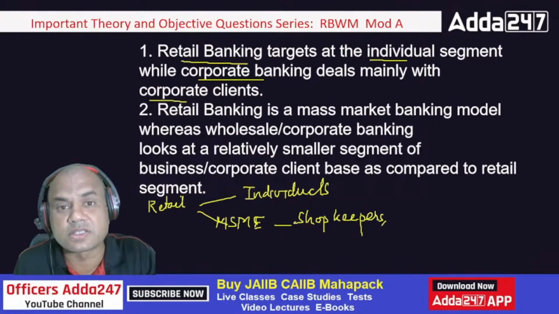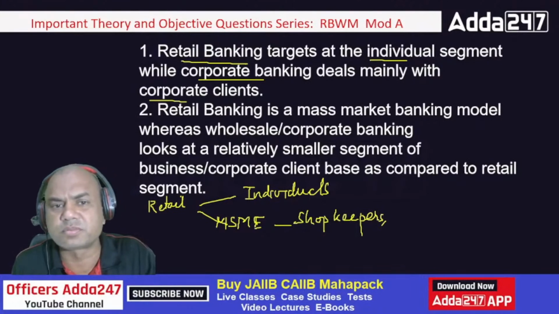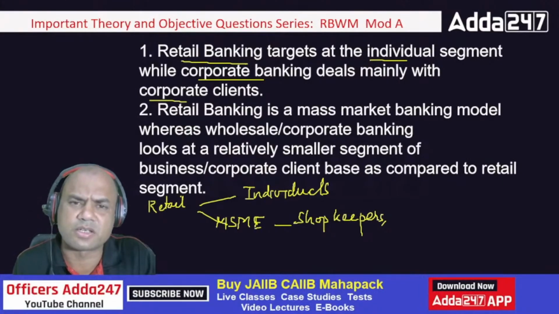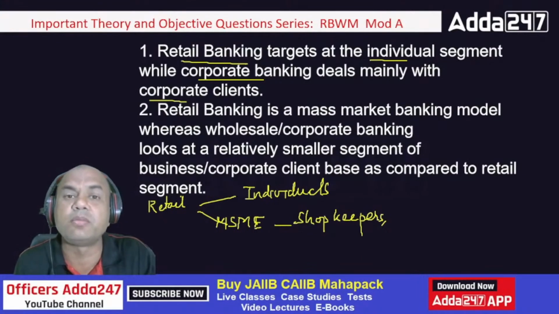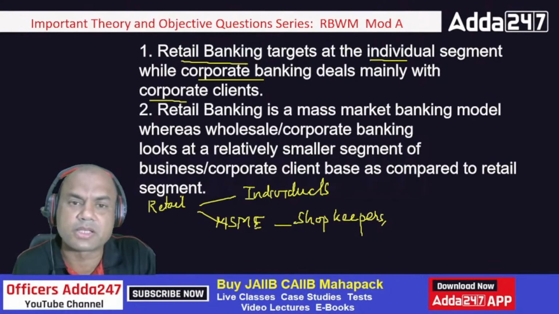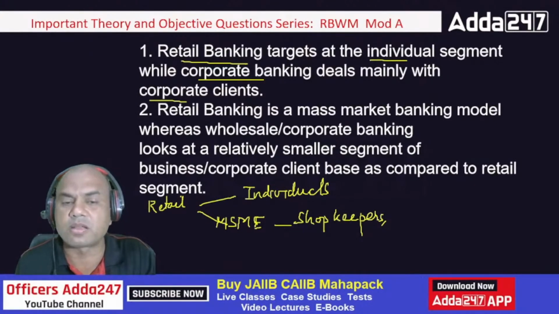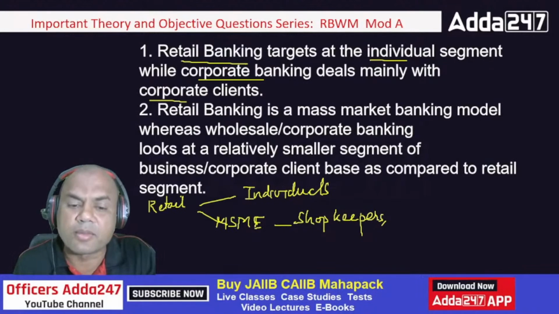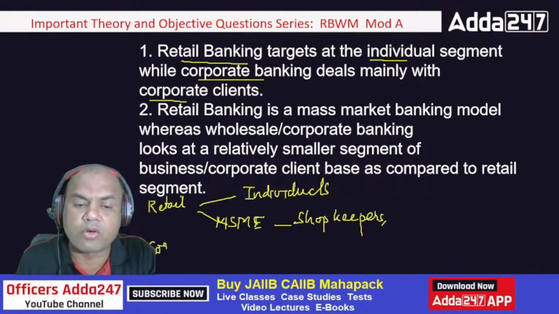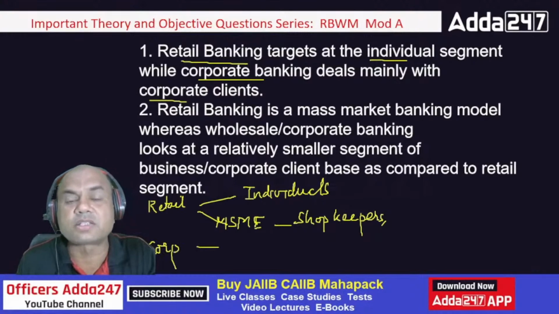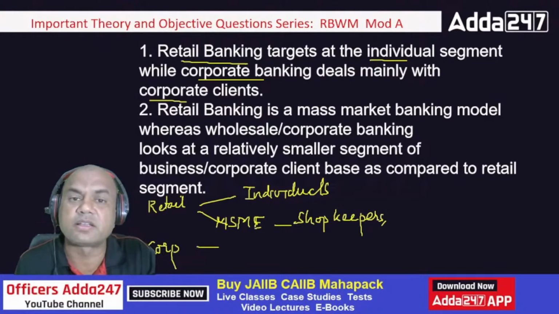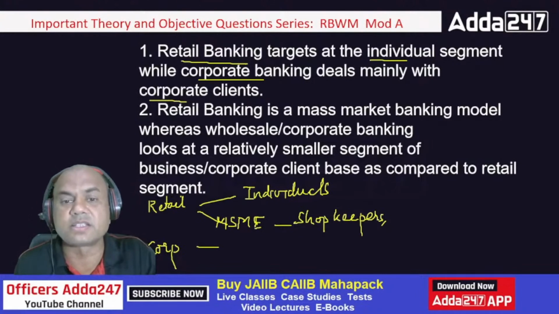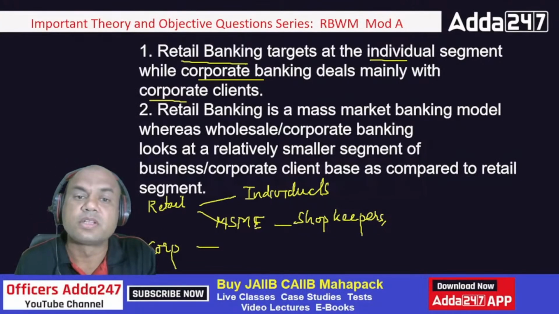Then small businesses, small firms actually, isn't it? Private limited companies, or even limited or partnership companies, but of very small turnover. So these all come under retail banking. And corporate banking means totally different. Corporate banking means not MSMEs. Under corporate banking, we have all the big clients, large corporates: Tata, Reliance, TCS, Infosys, Wipro, all these companies. So this is the main difference.